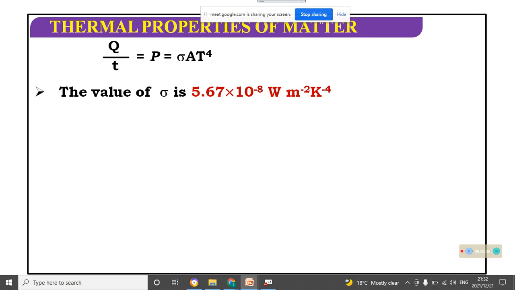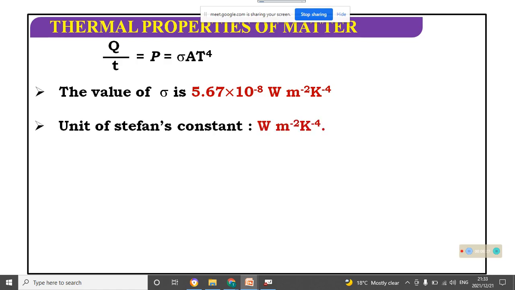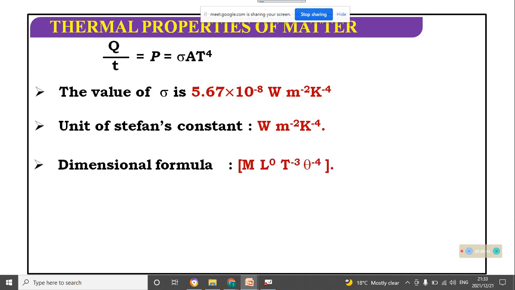This is very important, please note it down. What is the unit of sigma and what is the value of sigma? This is a constant, 5.67 into 10 to the power minus 8. The unit is watt meter square Kelvin to the power minus 4. The unit of the Stefan constant is watt meter square Kelvin to the power minus 4. Dimension formula is M L^0 T to the power minus 3 theta to the power minus 4.